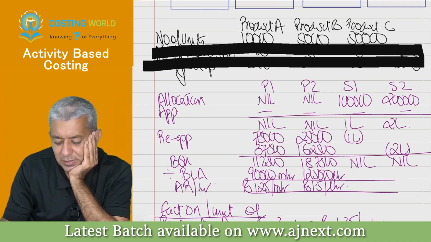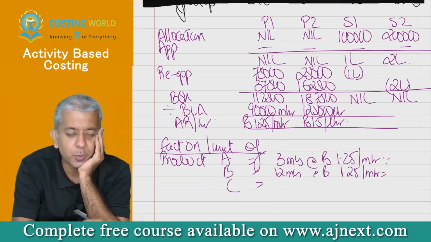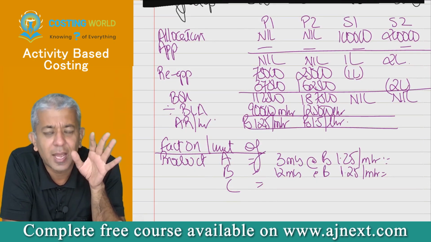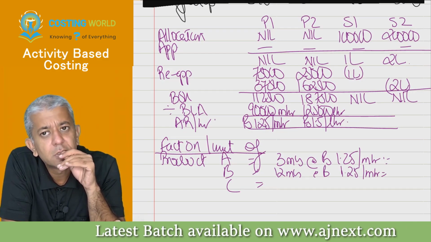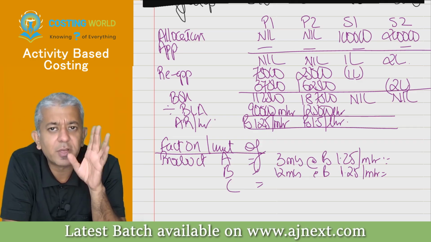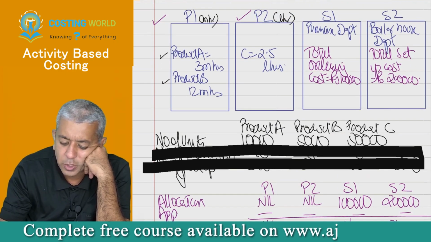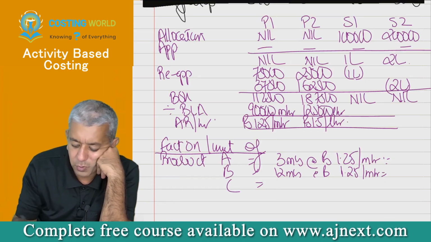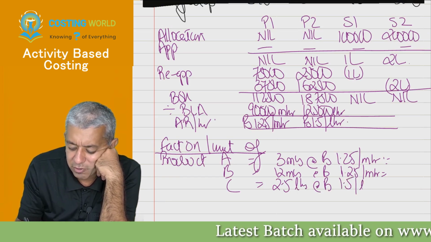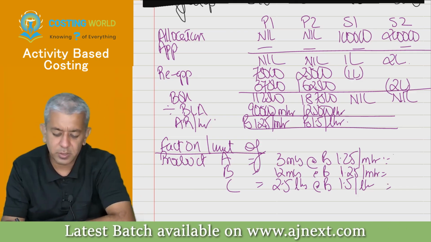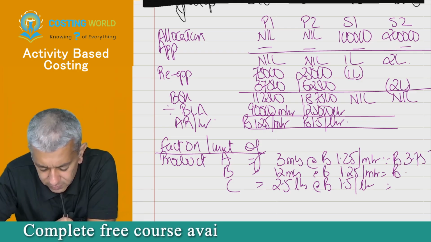Beta, listen. I don't require that 0 figure. Now listen. We are trying to talk of product C. Tell me, does product C get made in department P1? I'm just asking. No. So forget it. Does it get made in P2? Yes. For every labor hour, we are supposed to be charging 1.5. Tell me, in P2 department, how many labor hours product C each unit will be taking? 2.5. So therefore, in this particular case, 2.5 labor hours at the rate of 1.5 per labor hour. Okay. You tell me the 3 answers, please. 3.75. Tell me the next one.